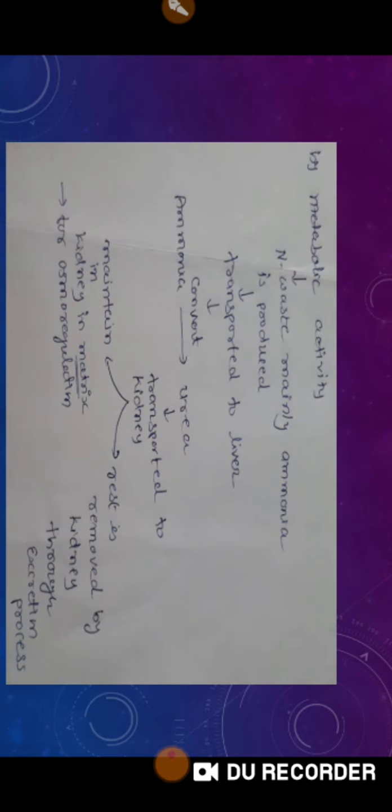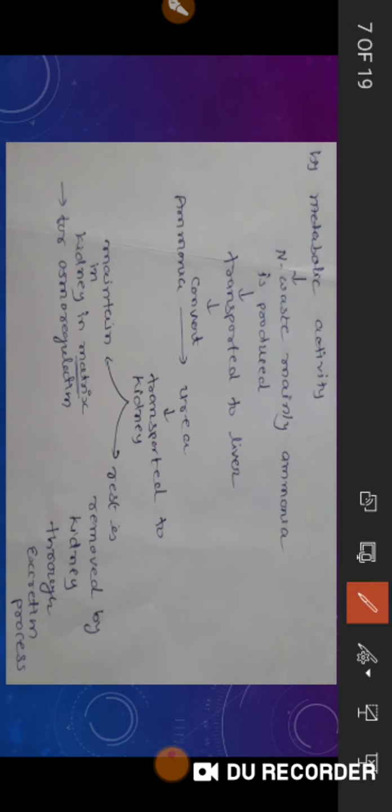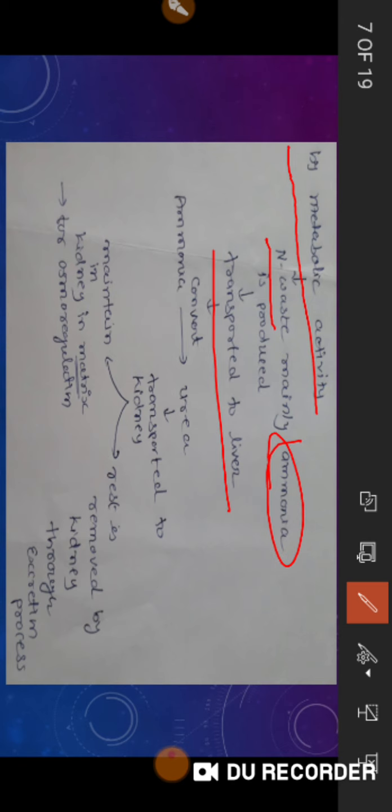For ureotelic, I have made a small flow chart for you. See how our body will do this, how mammals carry out this mechanism. By various metabolic activities, nitrogenous waste is produced in our body, especially ammonia. But as it is very toxic, it is transported to the liver. The liver soon converts ammonia to urea. This urea is transported to the kidney for excretion.